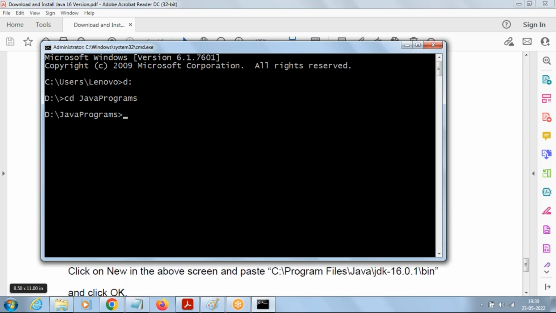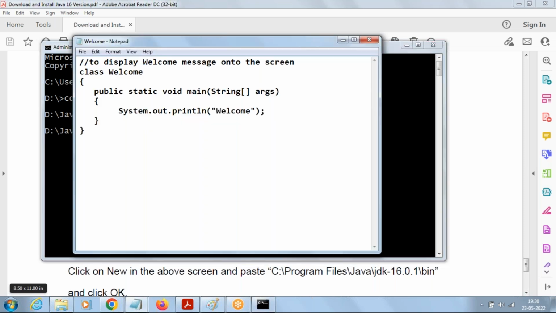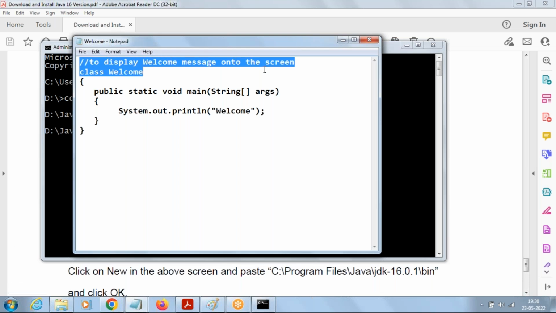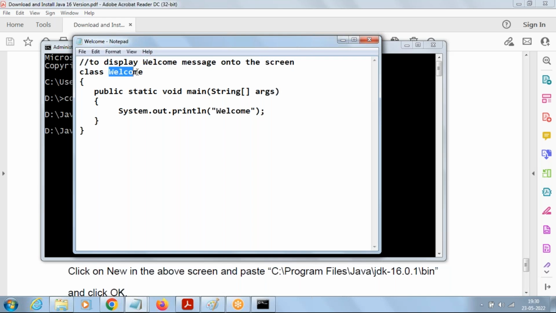Now whenever we want to create a new Java file, we have to say notepad and pass the name of the file, welcome.java. Then start writing the code like this. This is to display a welcome message onto the screen. This is our comment. A Java program is a collection of classes. Say class and the name of the class, open and close curly braces. To run a Java program, we have to create a main method.